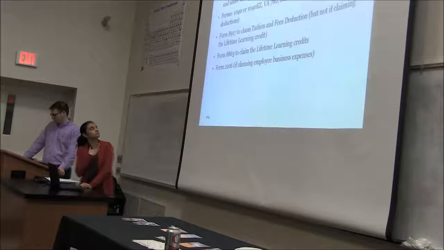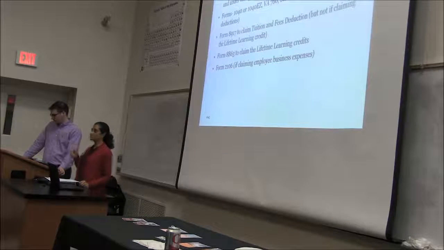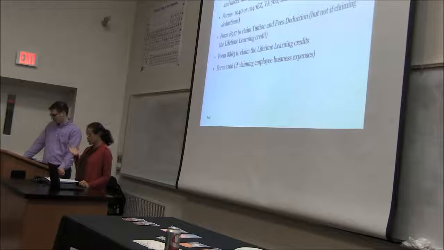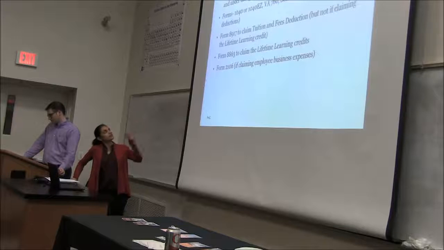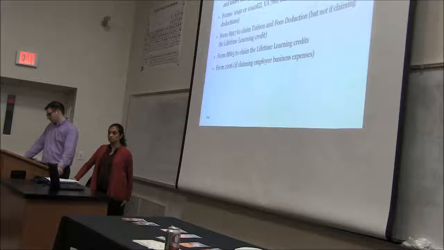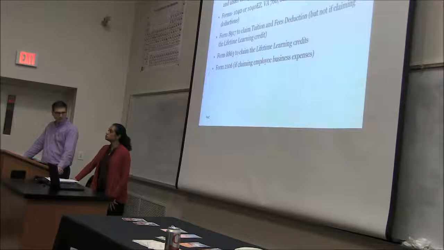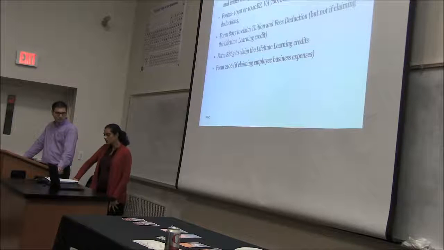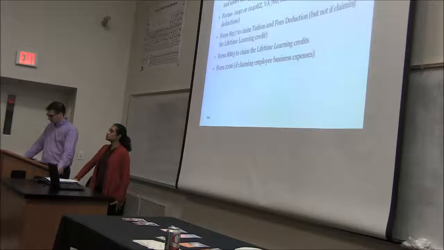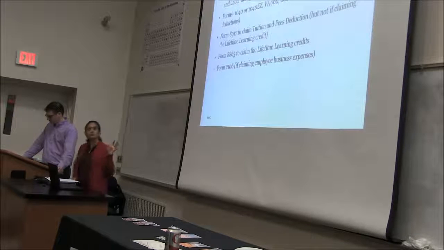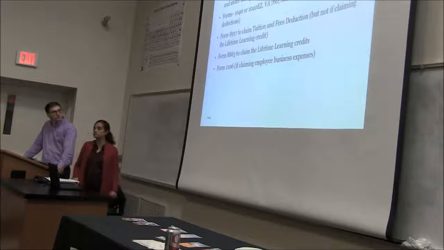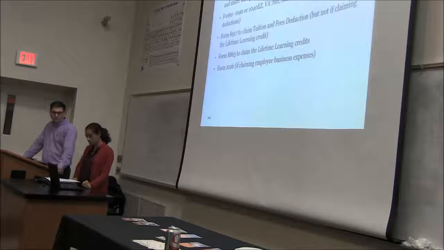Some of the other forms that may apply to you as students or trainees: if you're going to be claiming tuition and fee deductions, then 8917 is the form that you would be filing to claim those deductions. If you're claiming any sort of lifetime learning credits or the American Opportunity credits, there are separate forms. 8863 is the form you would use to claim lifetime learning credits.